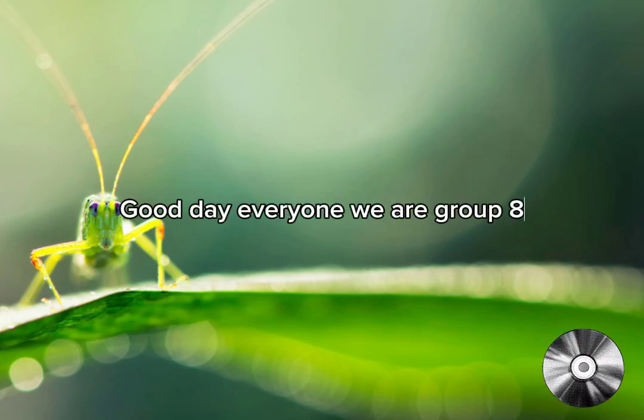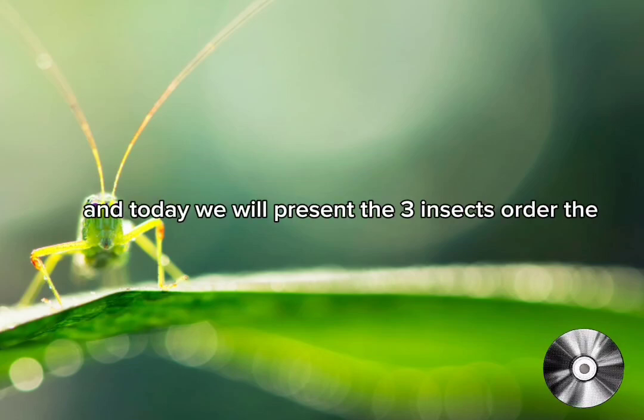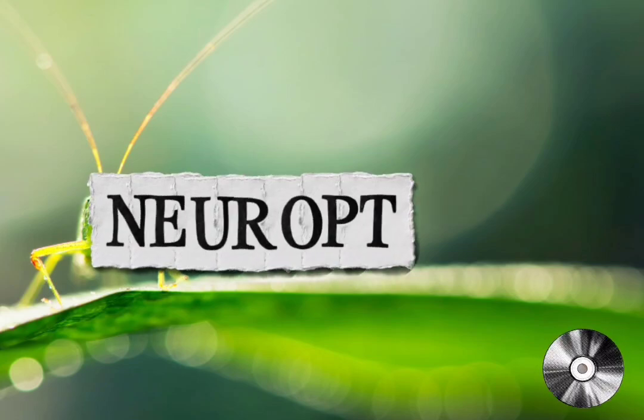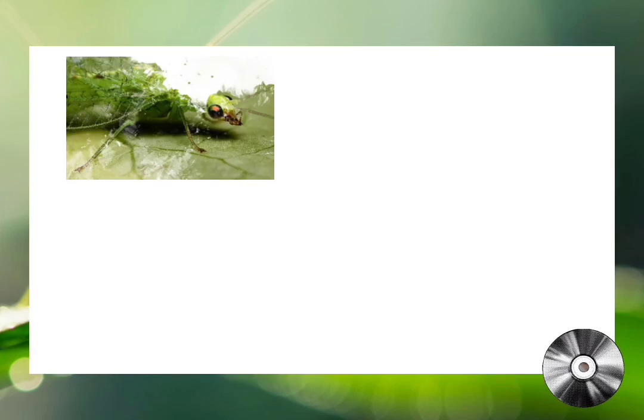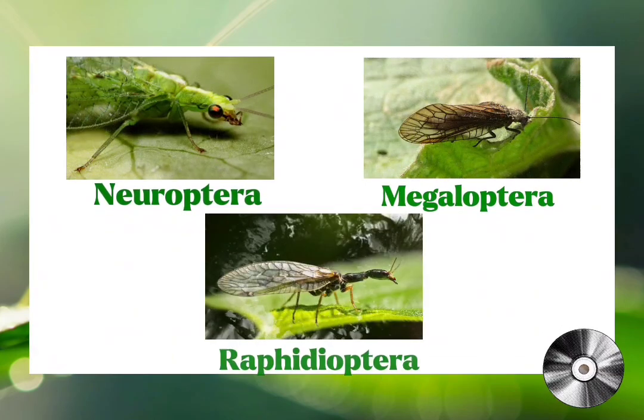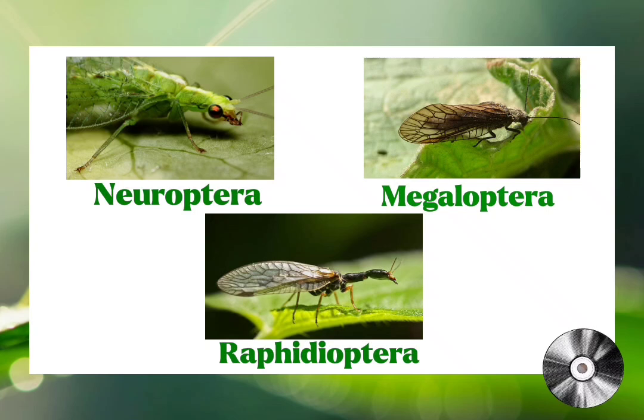Everyone. We are Group 8 and today we will present three insect orders under the superorder Neuropterida. First is Neuroptera, Megaloptera, and Raphidioptera. In this report, we will explain their meanings, appearance, wings, mouthparts, and examples.